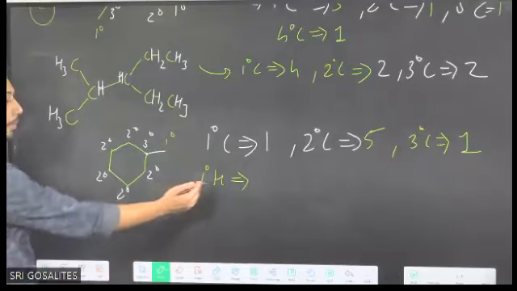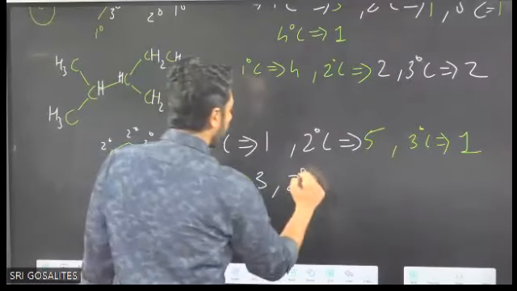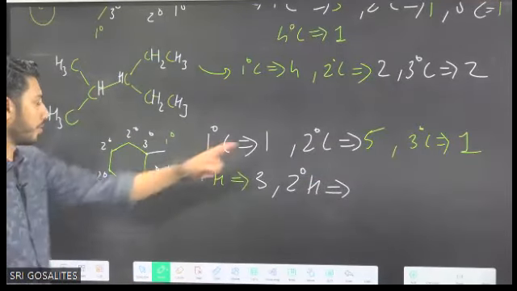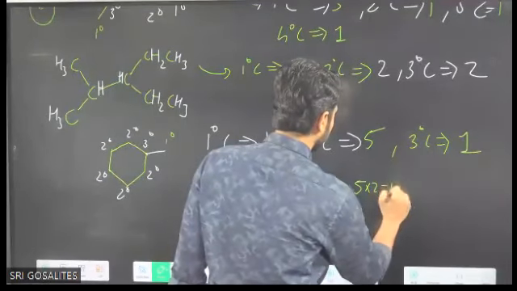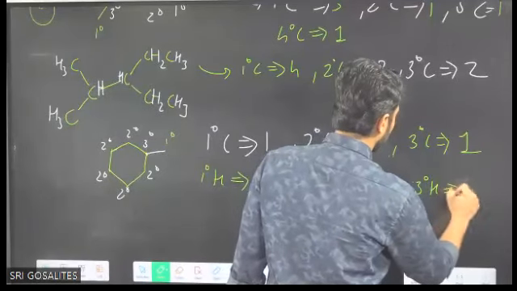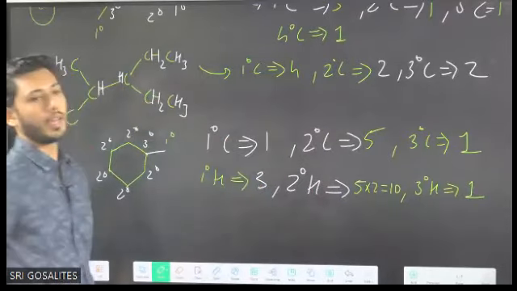So here, how many primary hydrogens? CH3. It is 3 here. How many secondary hydrogens? How many secondary carbons? 1, 2, 3, 4, 5. Each has 2 hydrogens. 5 into 2, 10. Tertiary hydrogen, only one, because tertiary is bonded to 3 other carbons.